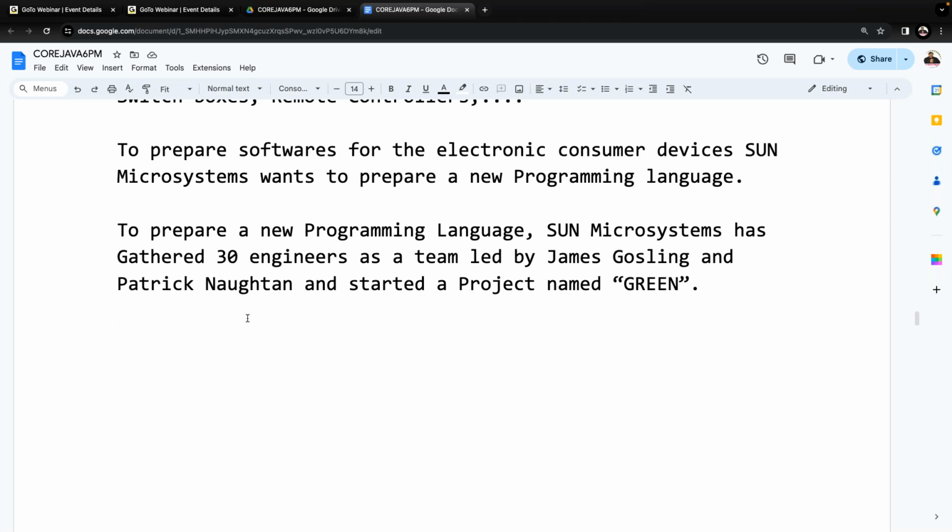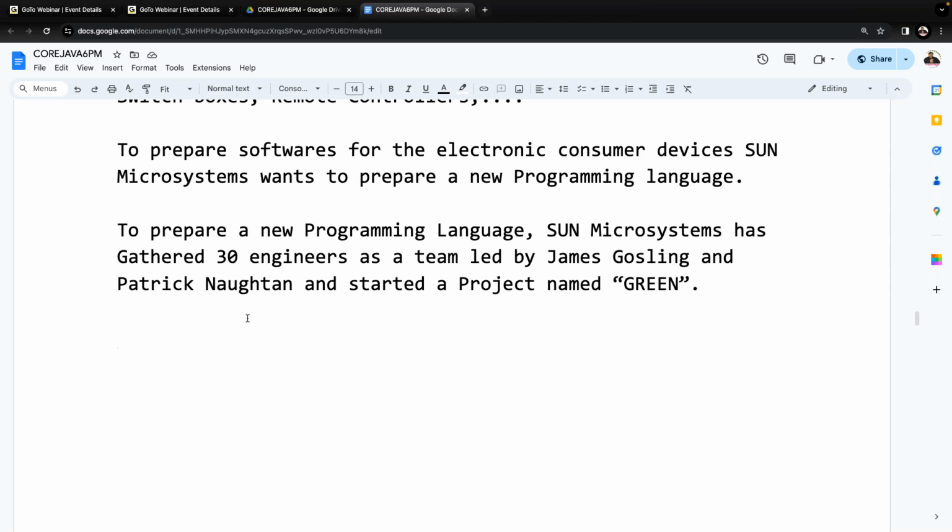They want to prepare software for electronic consumer devices. Understand it now? Software for what? Electronic consumer devices. What are these electronic consumer devices? Cable TV switch boxes and remote controllers and so on. Further, they want to prepare a new programming language.